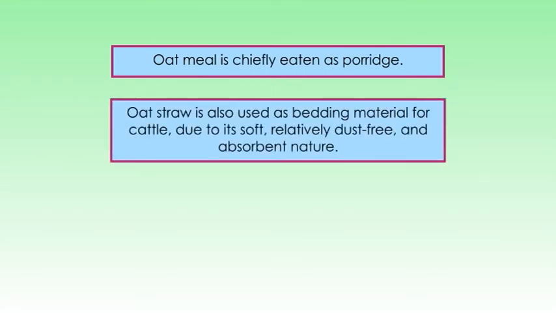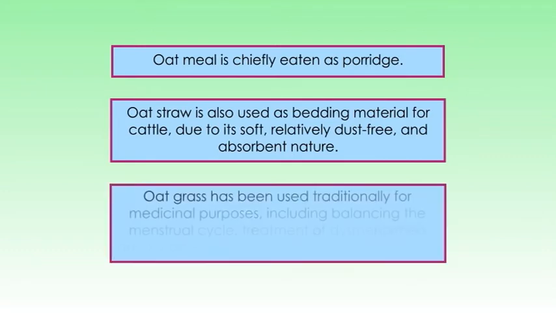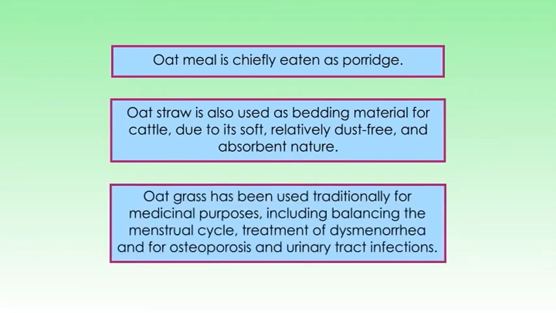Now let's discuss about the economic value of this crop. The cholesterol lowering properties have led to wider appreciation of oats as human food. It reduces the risk of type 2 diabetes, regulates the blood pressure and improves insulin sensitivity. Oatmeal is chiefly eaten as porridge. Oat straw is also used as bedding material for cattle due to its soft, relatively dust-free and absorbent nature. Oat grass has been used traditionally for medicinal purposes, including balancing the menstruation cycle, treatment of dysmenorrhea and osteoporosis and urinary tract infections.